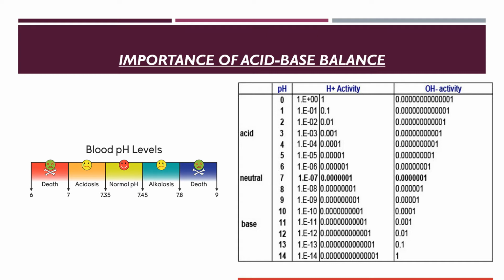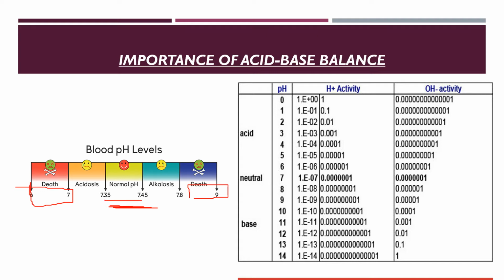Our body pH is maintained within a very narrow range of 7.35 to 7.45, and beyond this range it is fatal. So it should be maintained within a very narrow range.